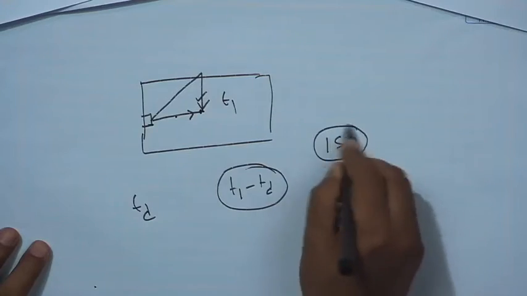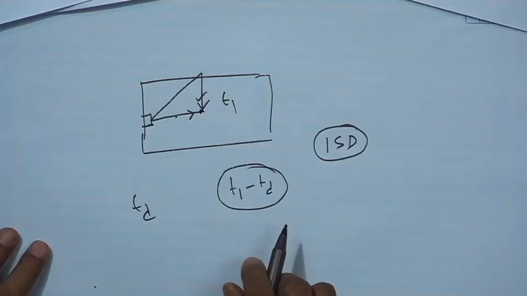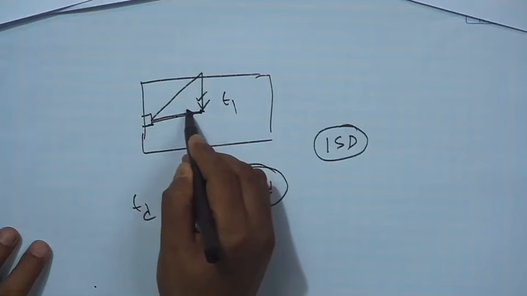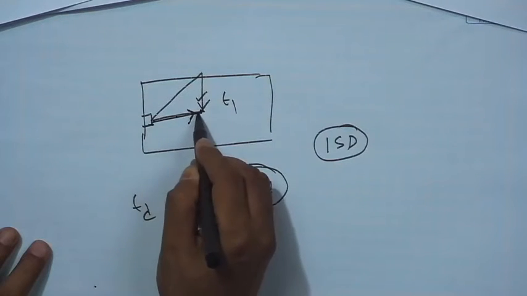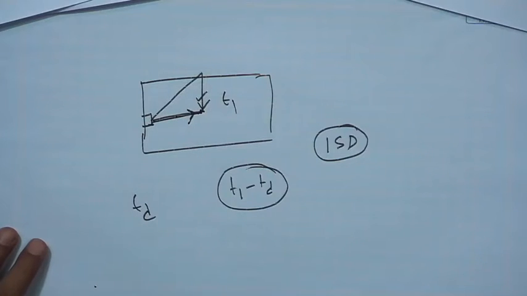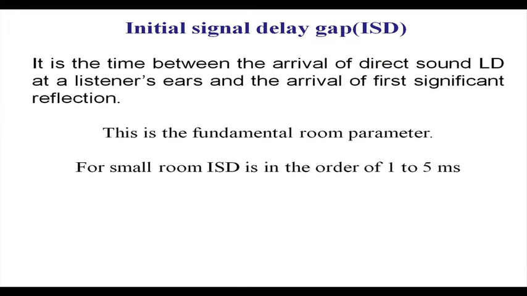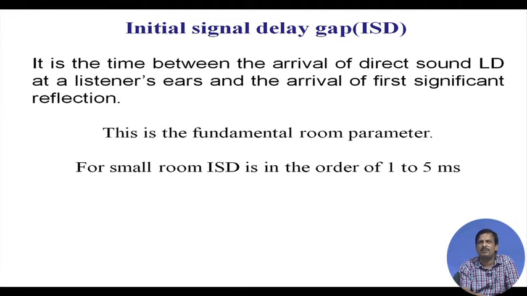So, this is called ISD, initial signal delay gap. At any point, the difference between the time of arrival of the direct sound and the first reflection is called the initial signal delay gap. This is a fundamental room parameter. So, for a small room, for a recording studio, it should be 1 to 5 millisecond. The initial delay should be 1 to 5 millisecond.